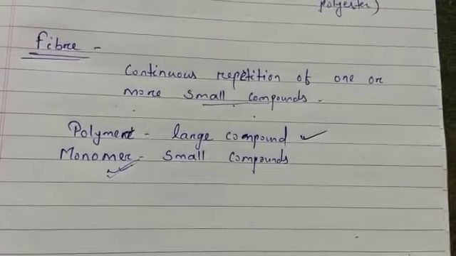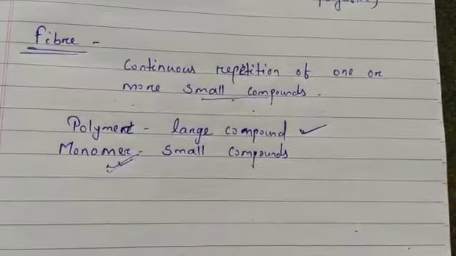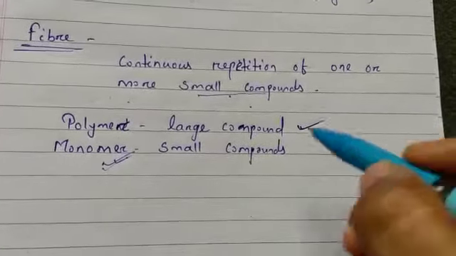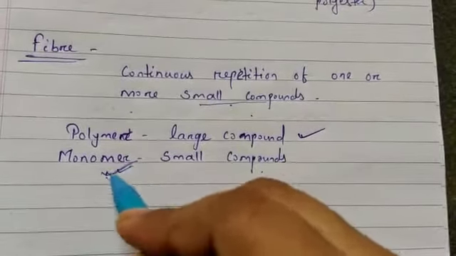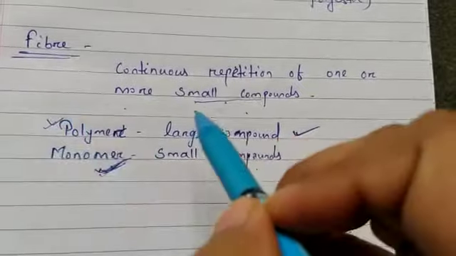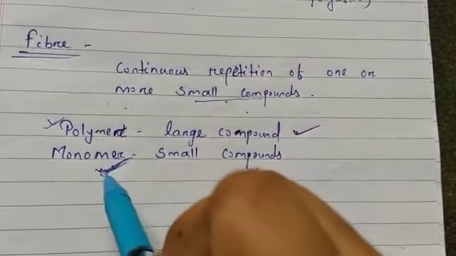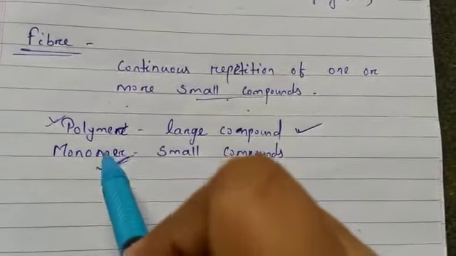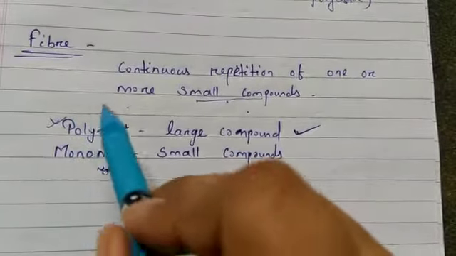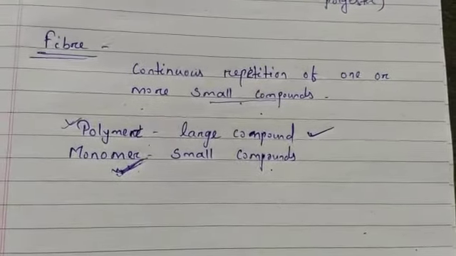In short, a polymer is a large compound made by repetition of smaller ones called monomers. From monomers only we can get the polymer.